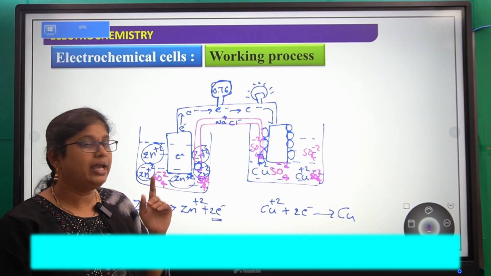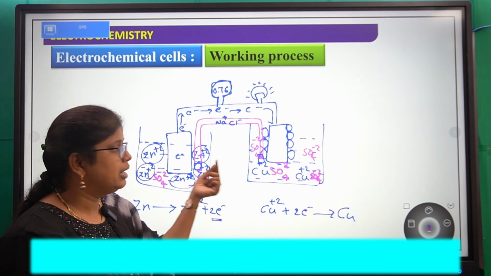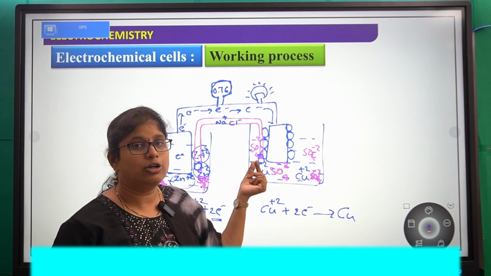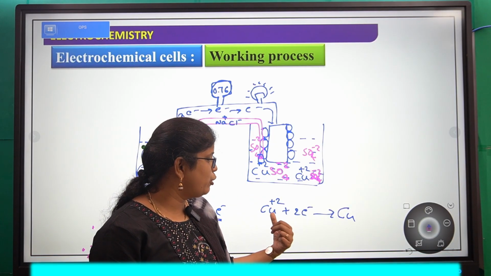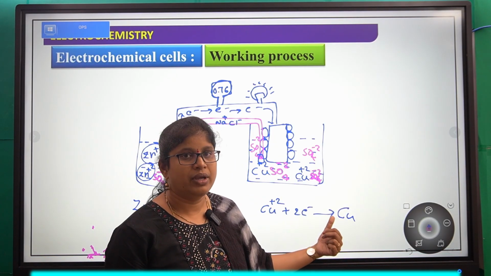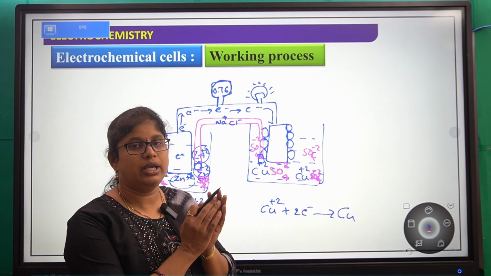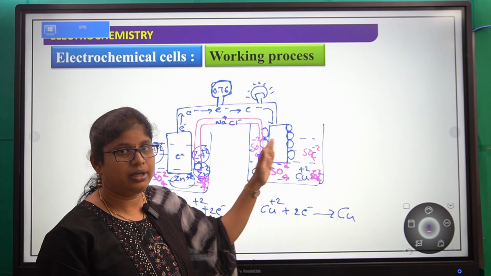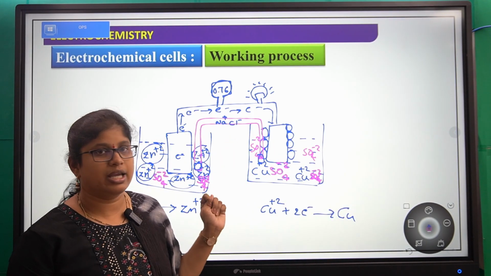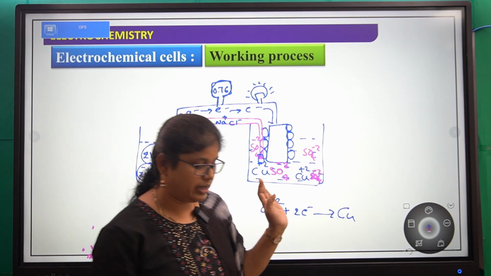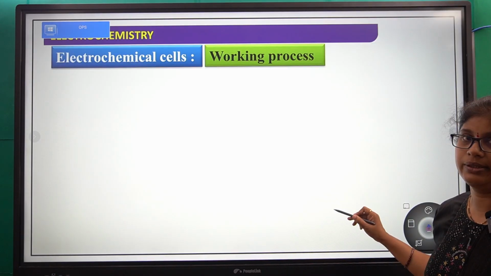Now if you clearly observe this process, the zinc rod which we have taken continuously becomes thin. Why? The zinc is converting into zinc plus 2, right? So it becomes thin, and on this side the copper electrode becomes fat. Why? Because from the solution, more copper plus 2 ions turn into copper metal and deposit on the surface. So here the copper electrode becomes thick, and here the zinc electrode becomes thin. So this is the working principle of this Daniell cell. I hope everyone understands this concept.